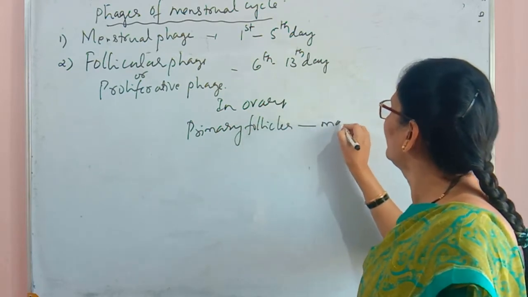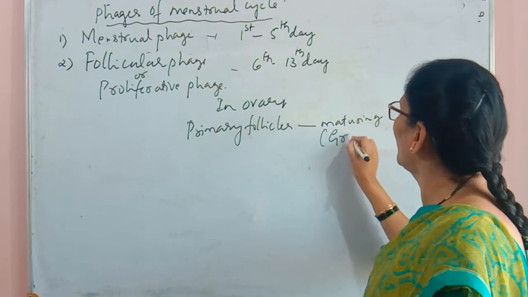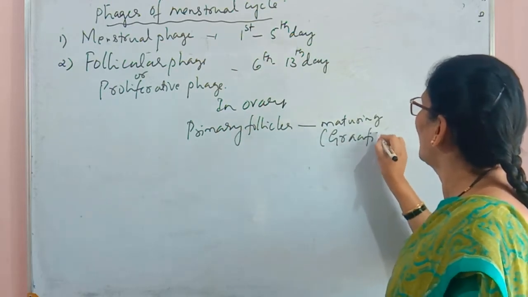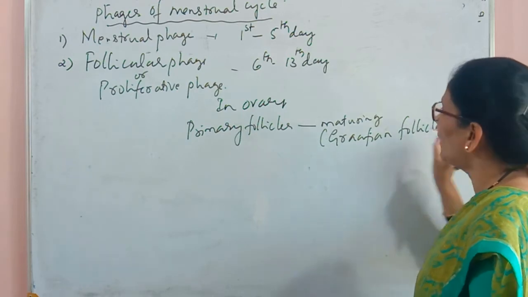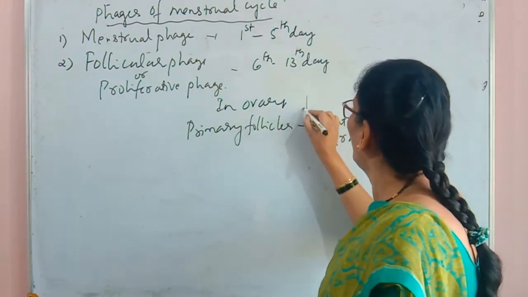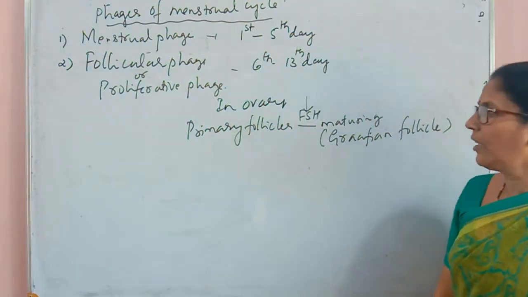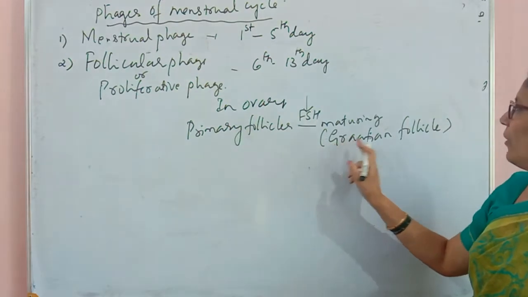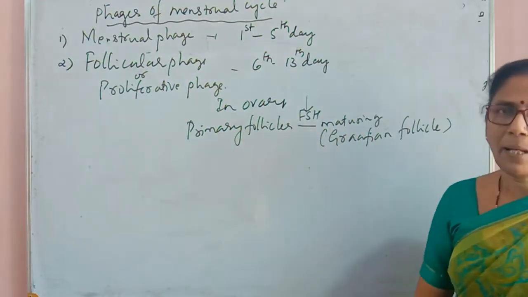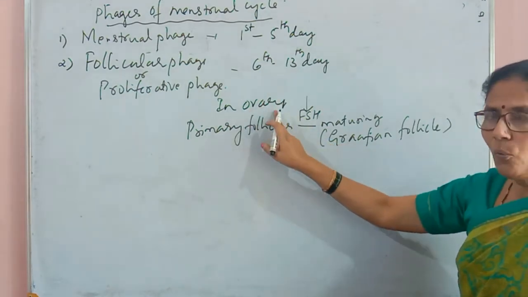They are becoming Graafian follicles, and this event happens only because of the hormone FSH. FSH influences the growth of the Graafian follicle from the primary follicle, and this process takes place inside the ovary.